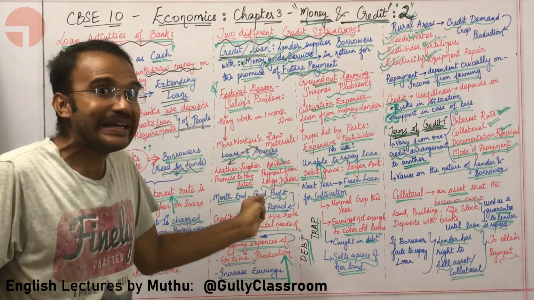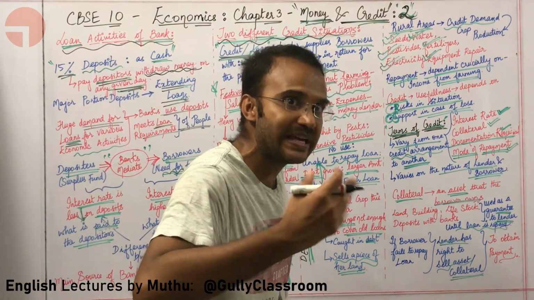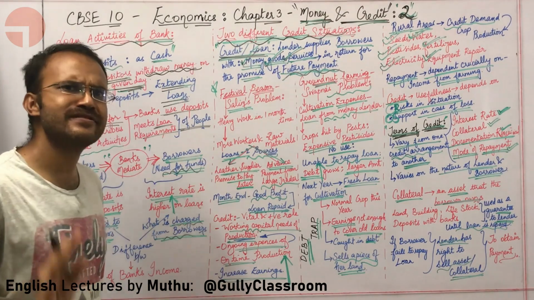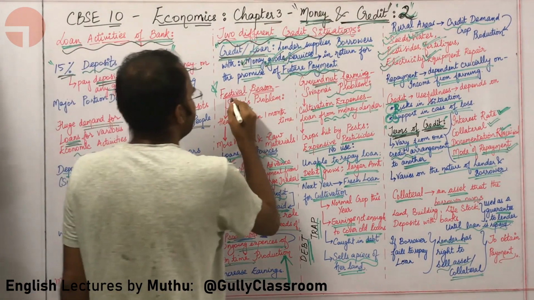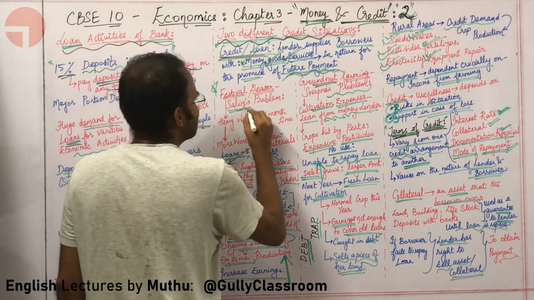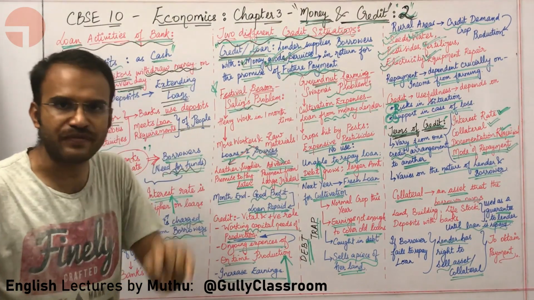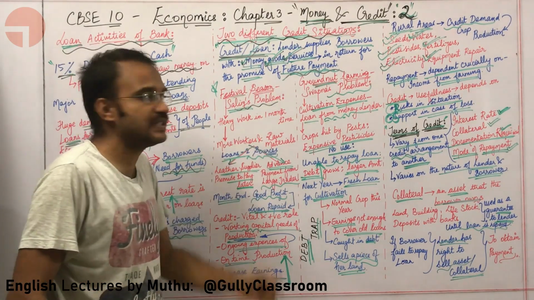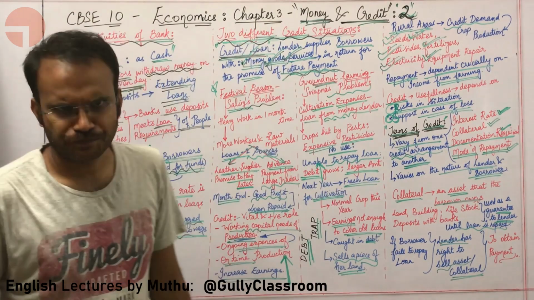One where credit is playing a positive role, one where credit is playing a negative role. Let us first start where credit is playing a positive role. Here in the festival season, we have Salim's problem. What is Salim's problem? Salim is a shoe manufacturer. Let us say in the festival season, he has a big order for 3,000 shoes.